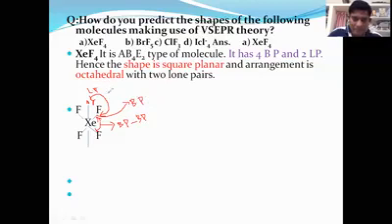So this type of repulsive force is a lone pair and bond pair repulsive force. Now this xenon also contains another lone pair here.